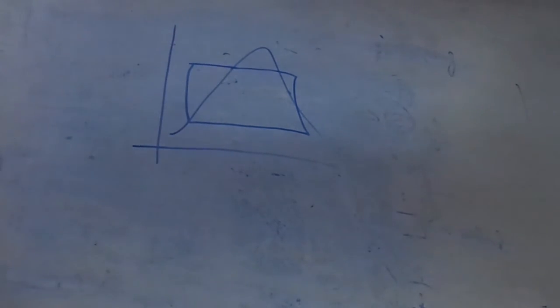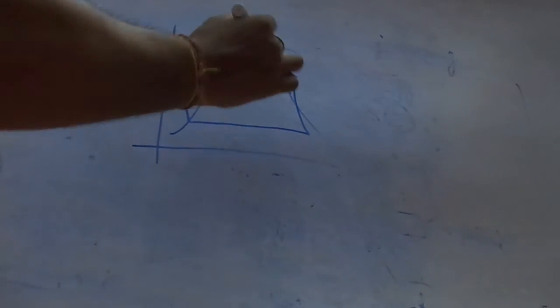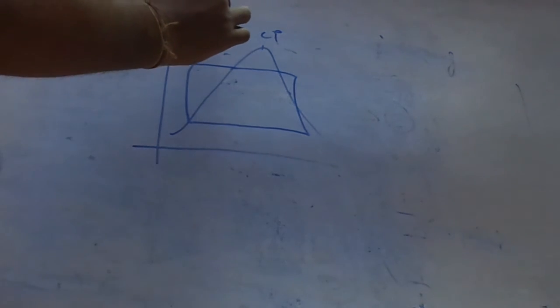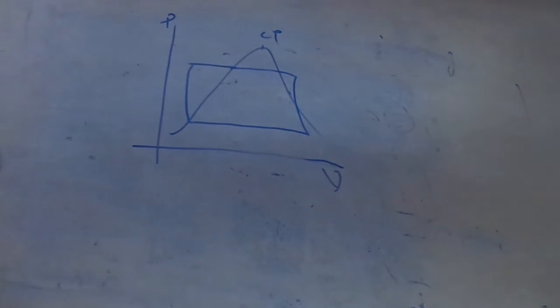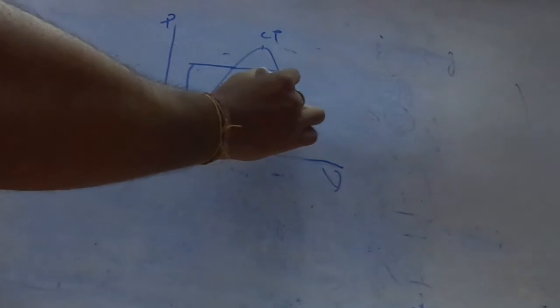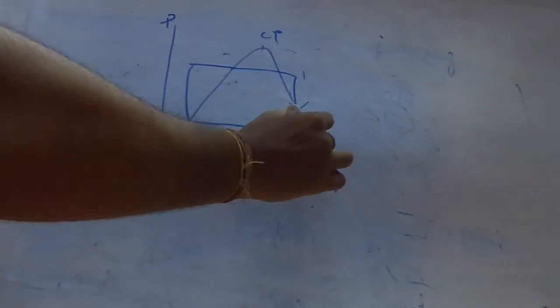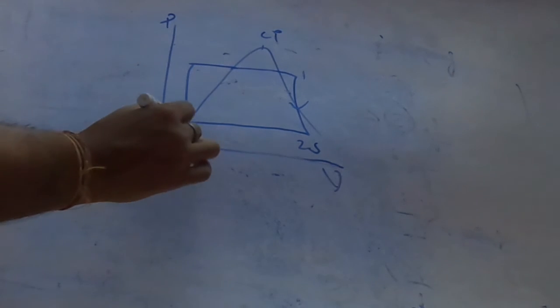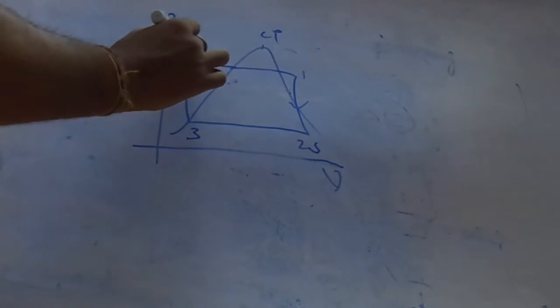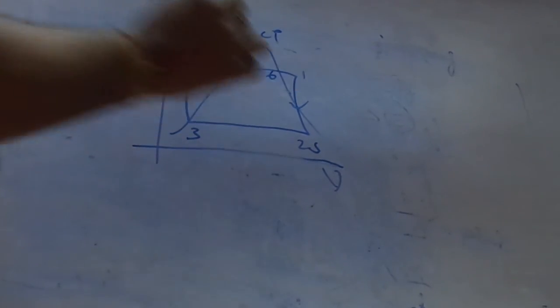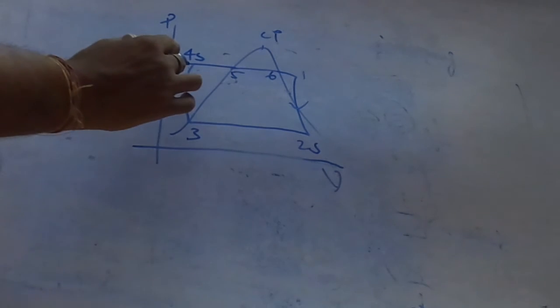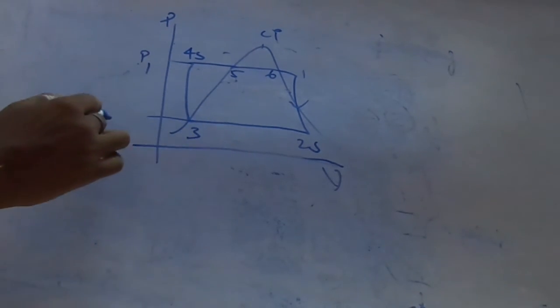This is the critical point, pressure versus volume. This is point 1, this is 2s, 3, 4s. Okay, and then 5, 6. So this is the P1 pressure and this is the P2 pressure.